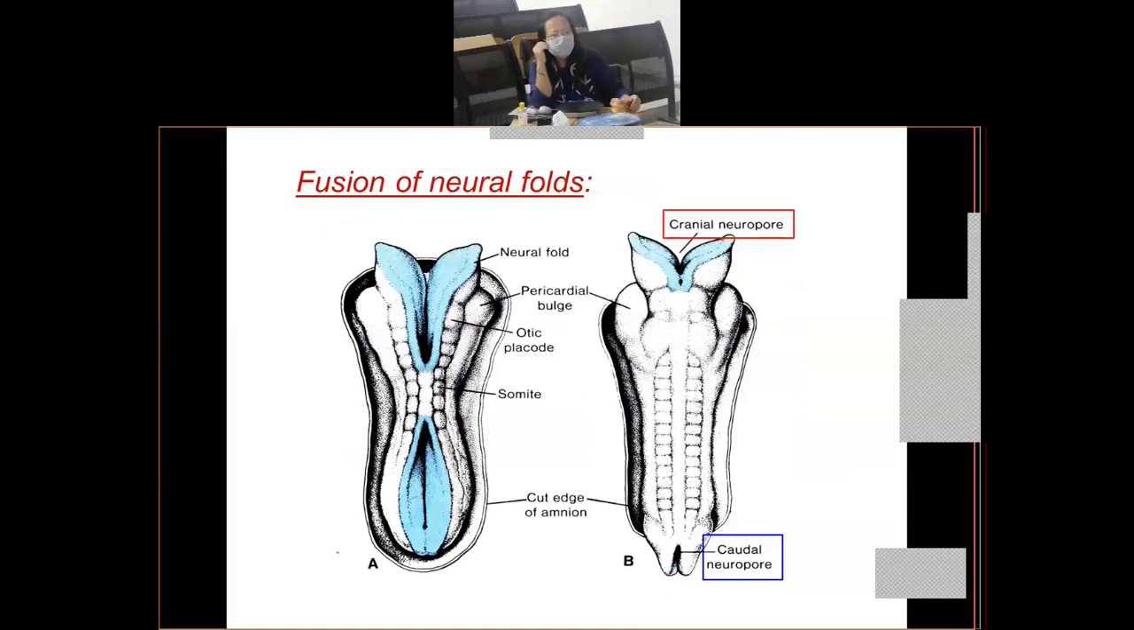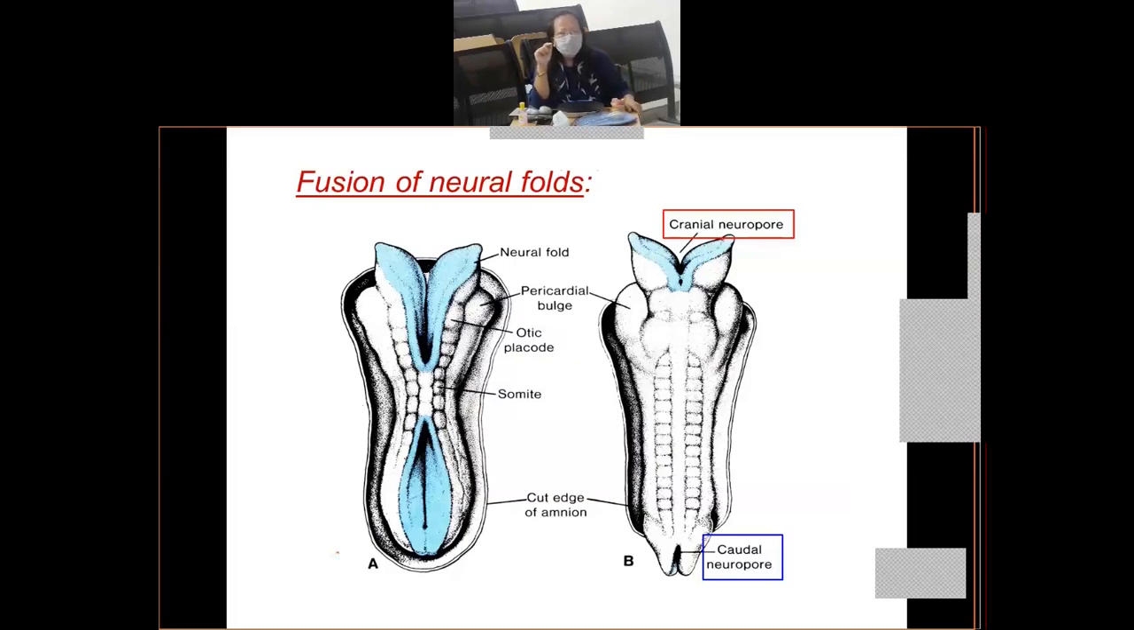Now this is a further advancement of the fusion of the neural folds, right? As I told you, the neural fold fusion will start in the cervical region and progress bidirectionally, cranially and caudally. As the fusion continues, the ends of the neural tube remain open. Clear? As you can see in slide B, at the cranial end of the embryo, there is an opening known as the cranial neuropore.